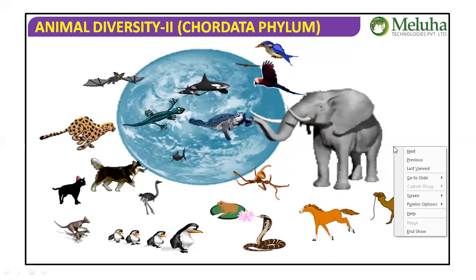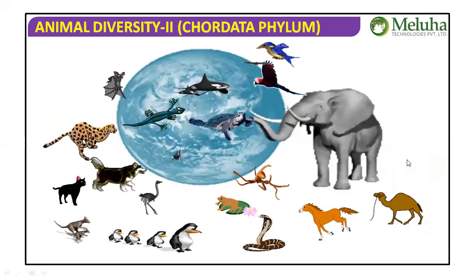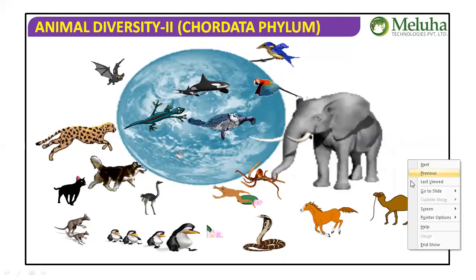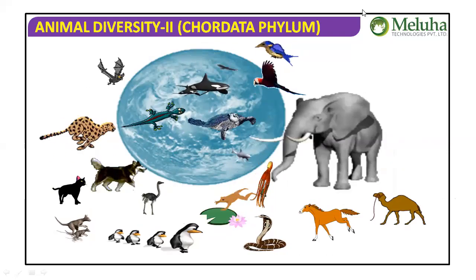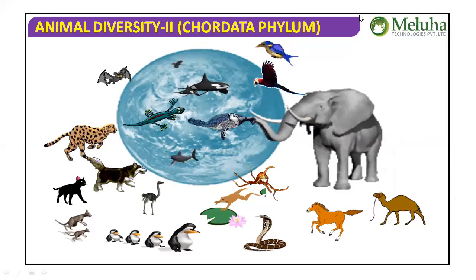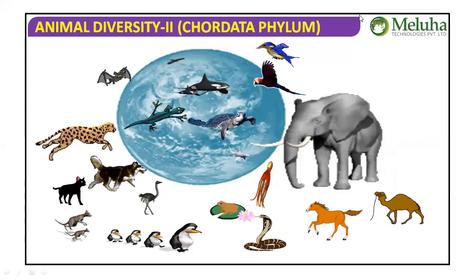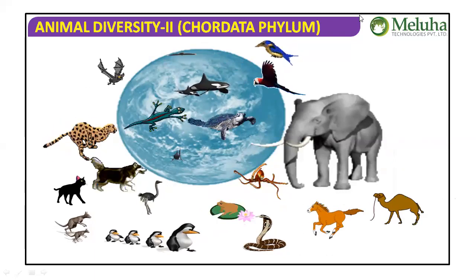So please correct yourself: Deuterostomia has regulative embryo. Earlier we said mosaic embryo, I think. So thank you, that regulative embryo they have. Very good, Varsha.